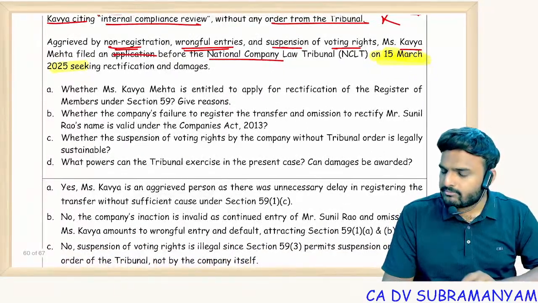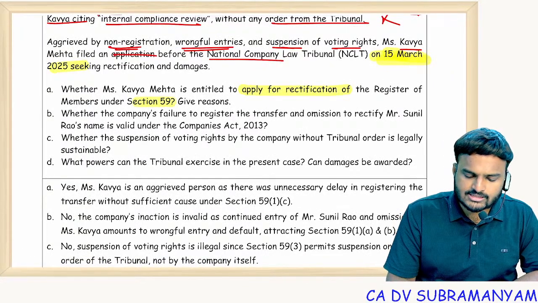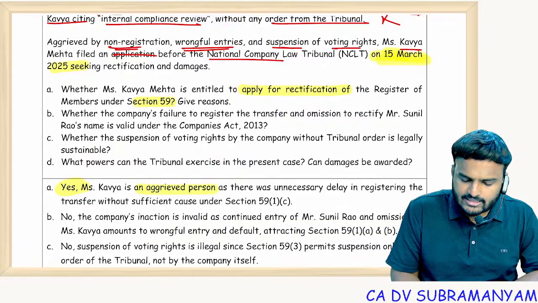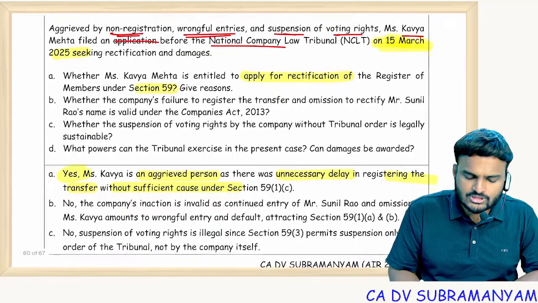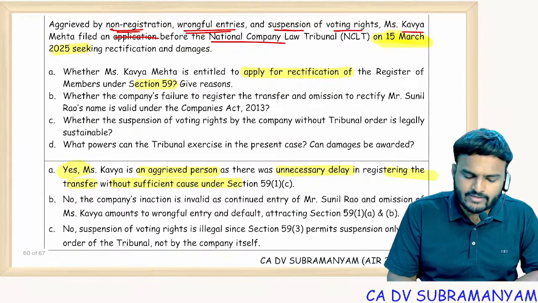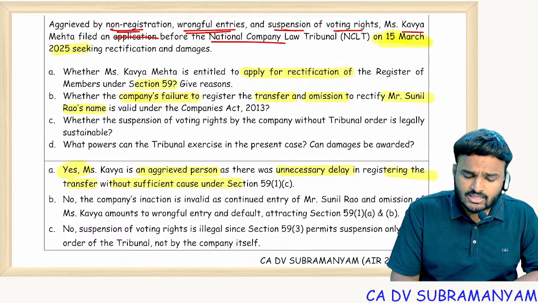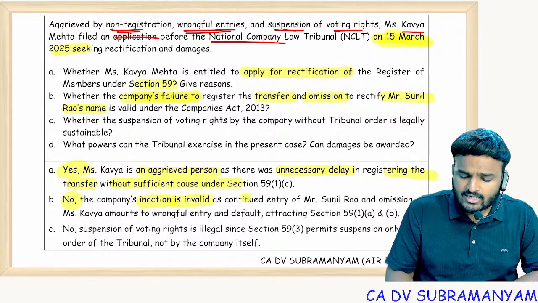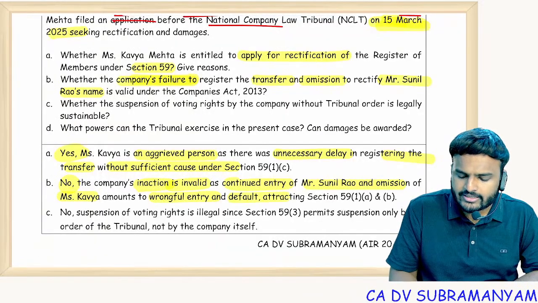Whether Ms. Kavya Mehta is entitled to apply for rectification of the register of members under section 59? Yes, Kavya is an aggrieved party as there was unnecessary delay in registering the transfer without sufficient cause, so she is entitled to apply for rectification. Whether the company's failure to register the transfer and omission to rectify Sunil Rao's name is valid? The company's failure is not valid. The company's inaction is invalid, as the continued entry of Sunil Rao and omission of Miss Kavya amounts to wrongful entry and default.